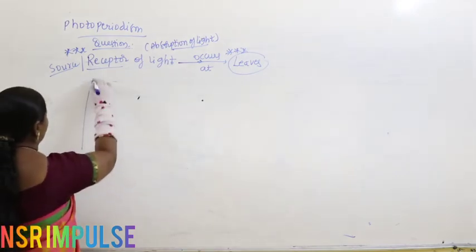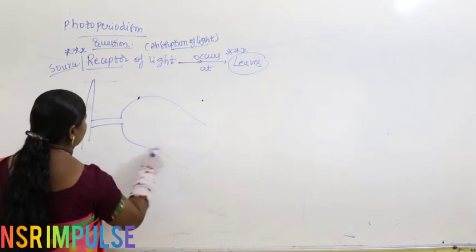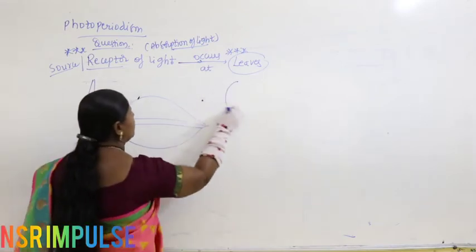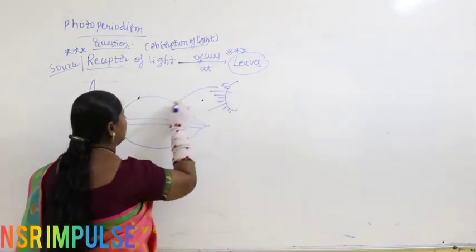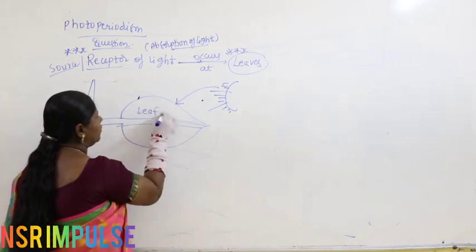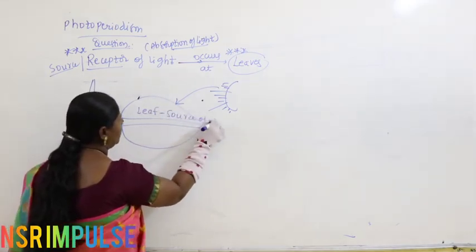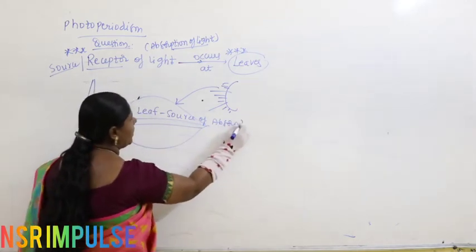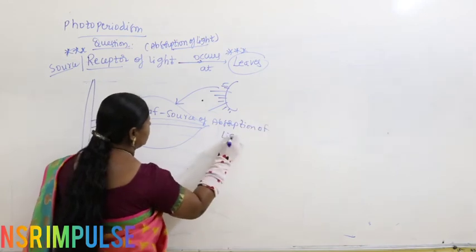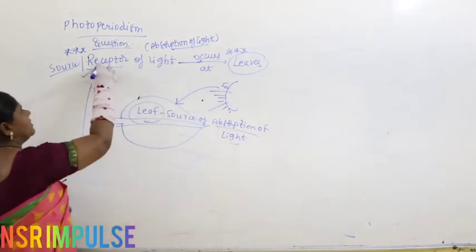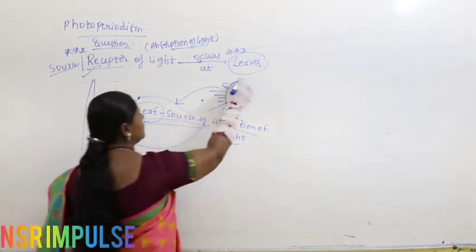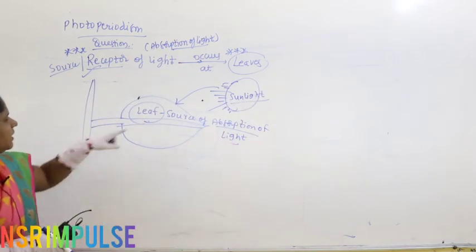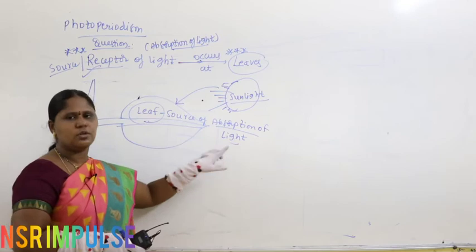Now if you take this thing, actually, which is the source which absorbs the light? Here, this is a leaf. Leaf acts as a source of absorption of light. Who absorbs the light? The leaf. So here the leaf is acting as a receptor. Who absorbs the sunlight? Here the leaf acts as an absorber. Okay, the leaf acts as a source of absorption of light.